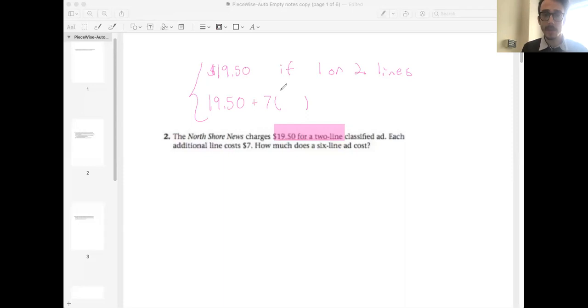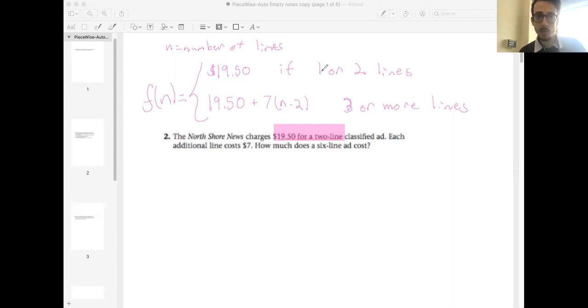So the way that we can talk about this is if we have a number of lines and then just deduct 2, and that's the version. So that's going to be if this is 3 or more lines. So I kind of made this wordy, but again, I'm letting n equal the number of lines. And again, I'll break this down into the math context soon. I know I haven't even really answered the question, but what I'm forming here is a piecewise function, and I'll call it f of n because this has 2 conditions we can work with.